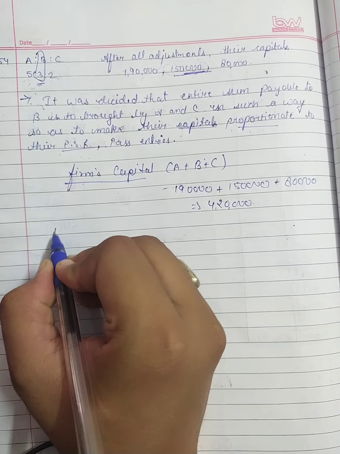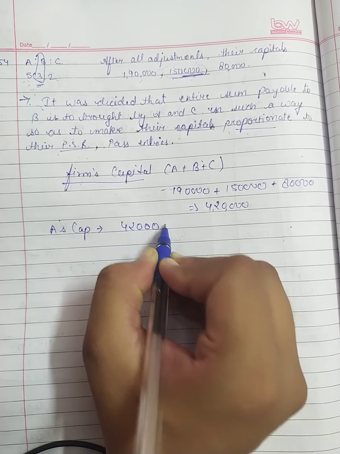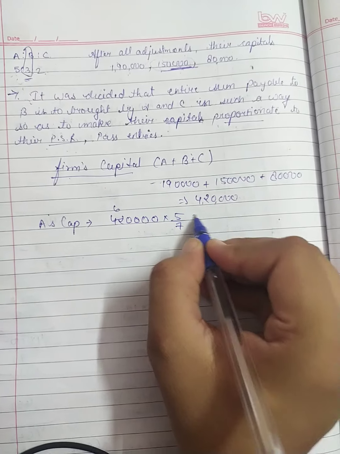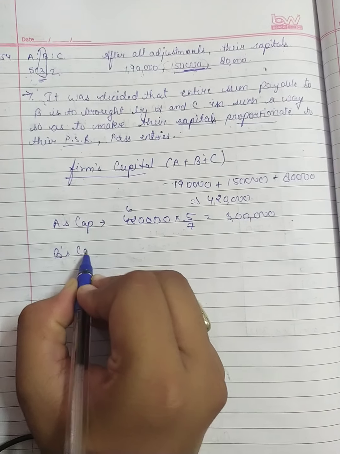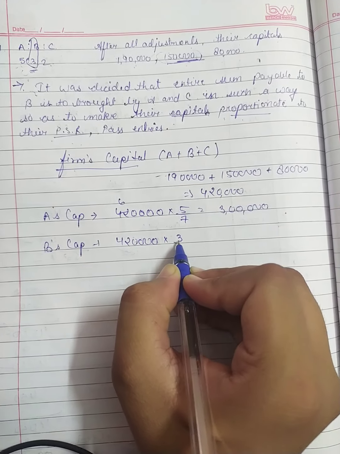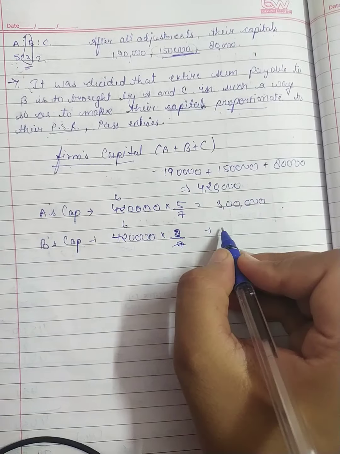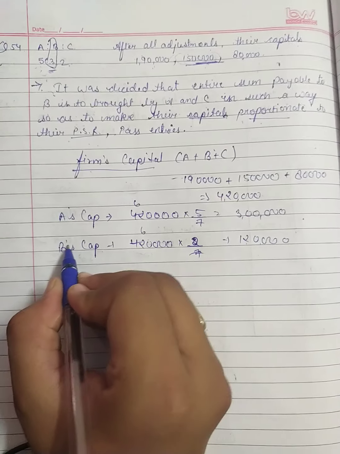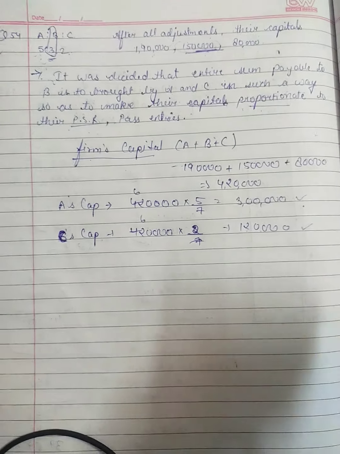So A's capital we will calculate: 4,20,000 into 5/7, 7 6 are 42, that is 3 lakh. C's capital: 4,20,000 multiplied by 2/7, again 7 6 are 42, so it will become 1,20,000. So new capital of A and C, not B, A and C is 3 lakh and 1,20,000.